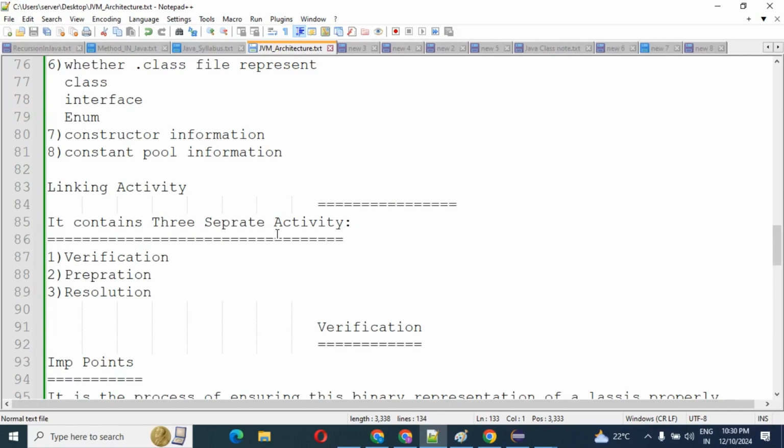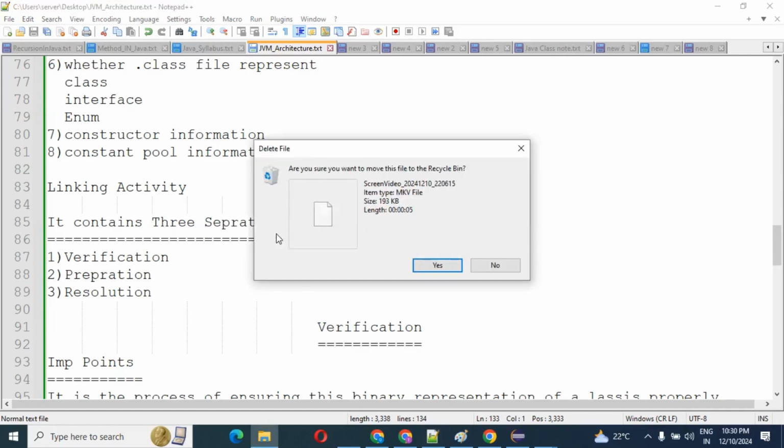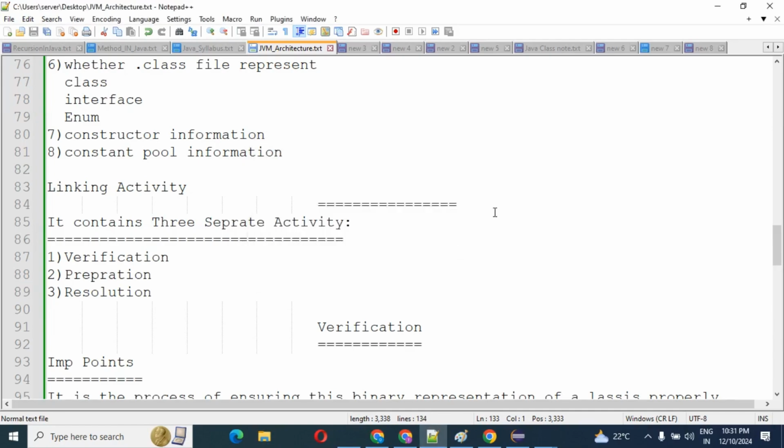So guys, the java.lang package, right? Java is a secure language.